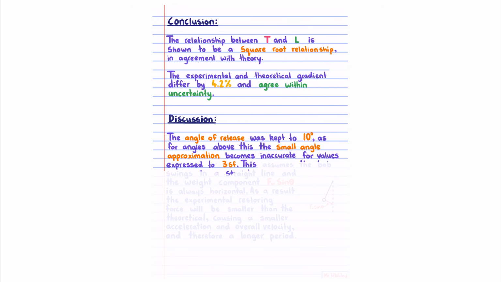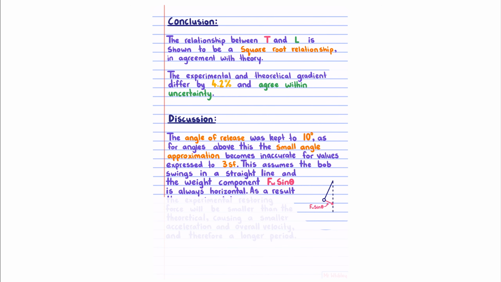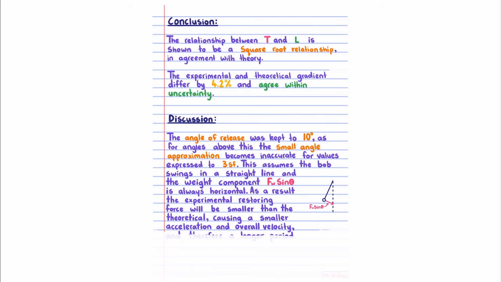This, meaning the small angle approximation, assumes the bob swings in a straight line and the weight component Fw sine theta is always horizontal. As a result, the experimental restoring force will be smaller than the theoretical, causing a smaller acceleration and overall velocity, and therefore a longer period.